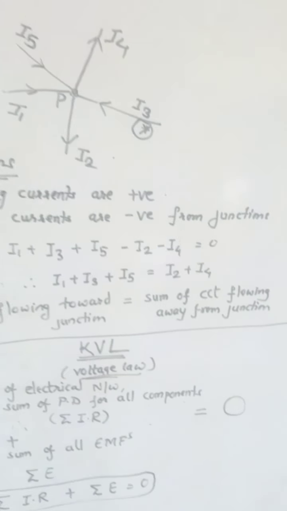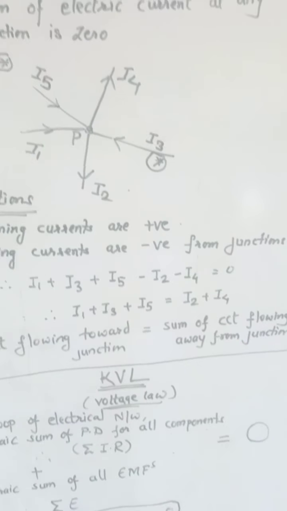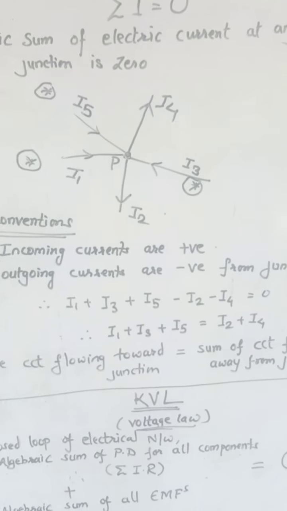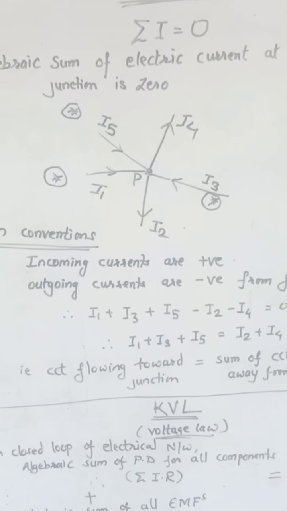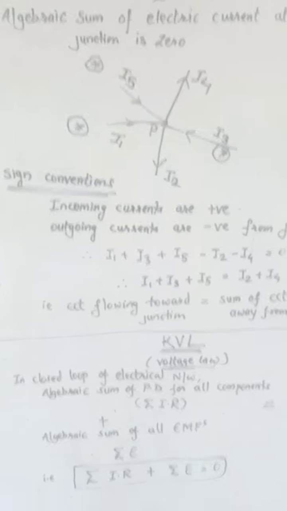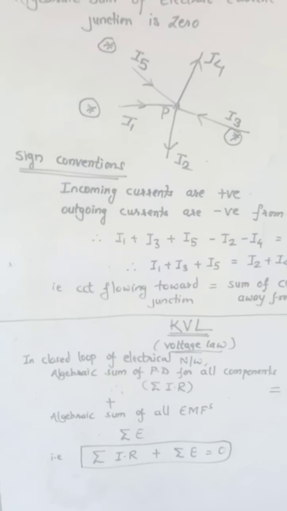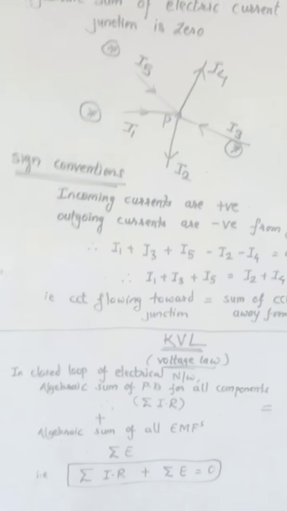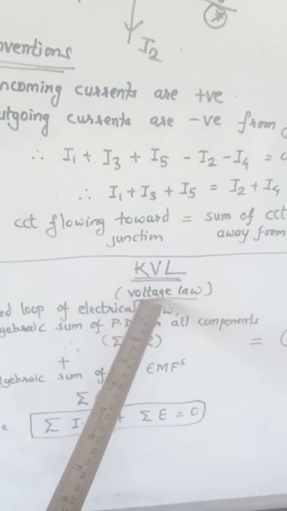So this is known as Kirchhoff law. It is very simple. Basically, for 2 marks, this question may be asked in your exam. The first 1 mark for Kirchhoff current law, and second is for Kirchhoff voltage law.